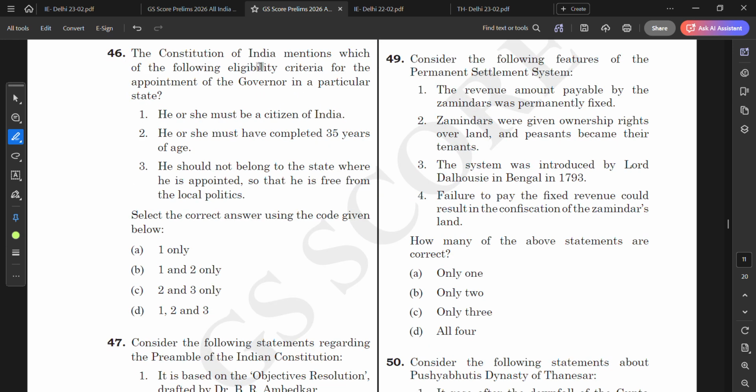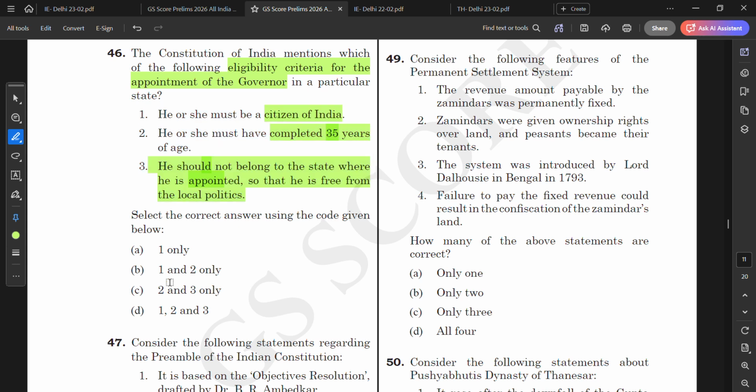Question number 46. The Constitution of India mentions which of the following eligibility criteria for the appointment of the governor in a particular state? He or she must be a citizen of India. This is correct. He or she must have completed 35 years of age. I don't know about this particular thing. He should not belong to the state where he is appointed, so he is free from local politics. Yes, this is also correct.